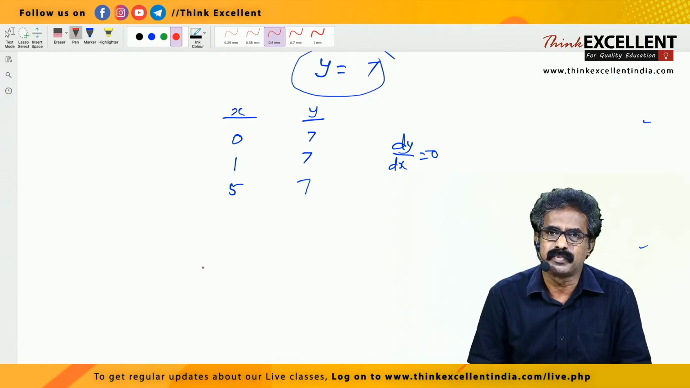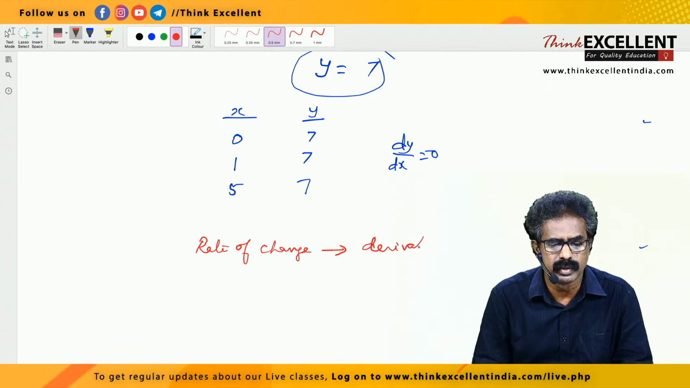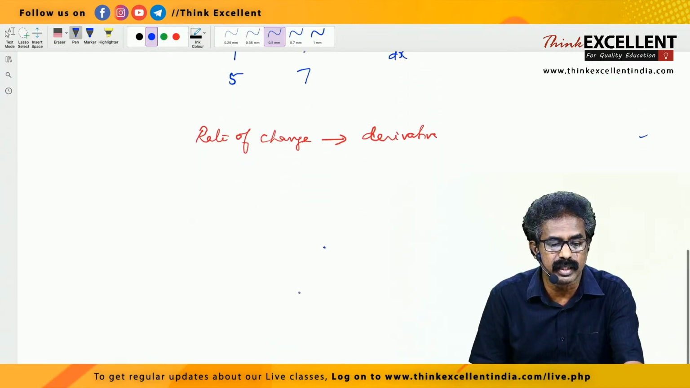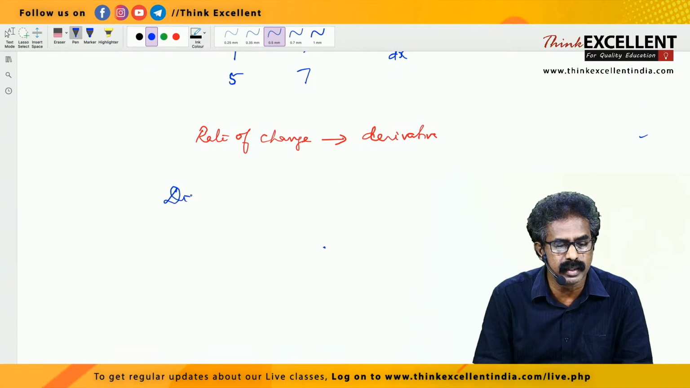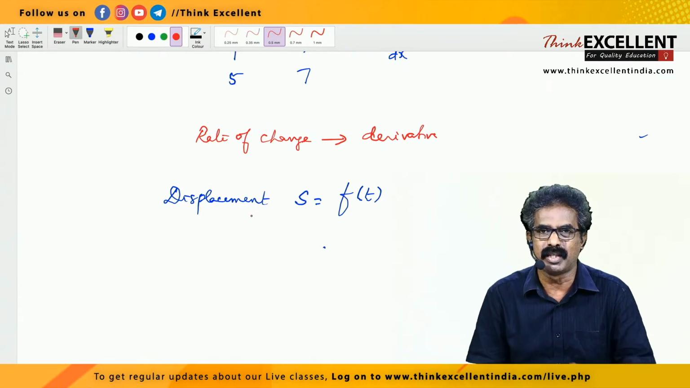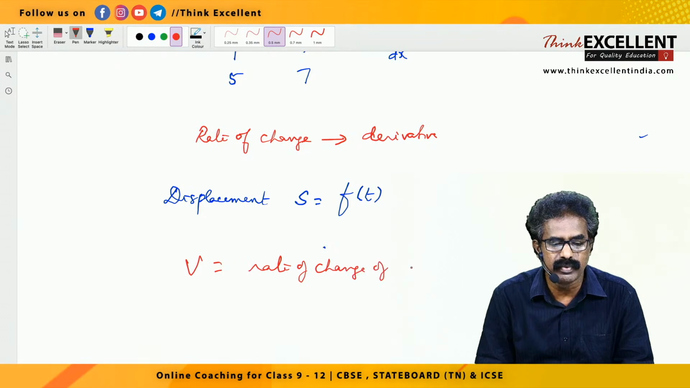And for physics, listen, I said differentiation is rate of change. Rate of change, that we can call as the derivative. You know what is velocity, right? Take displacement as S. It is a function of t. If I ask velocity, immediately you say, rate of change of displacement, right? Velocity is equal to rate of change of displacement.